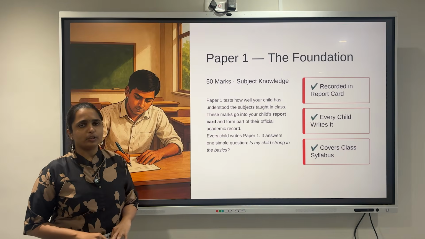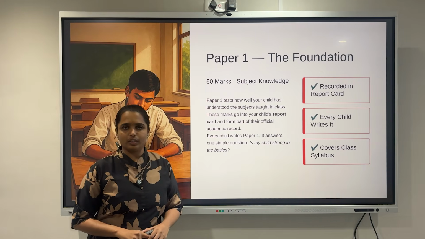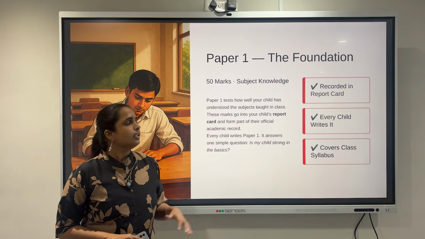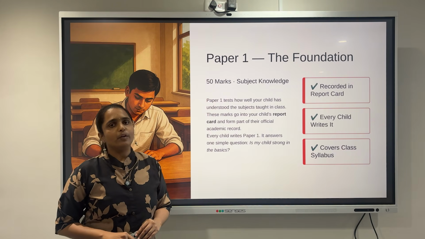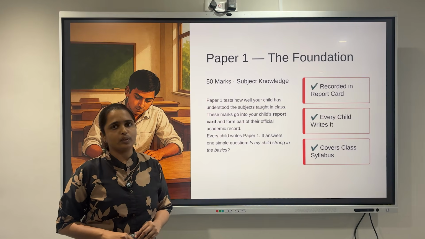Now, let me explain paper 1. Paper 1 contains questions directly from the textbook. These are the questions exactly at the end of each lesson. The marks obtained in paper 1 will be entered into the report card as per the academic assessment process.